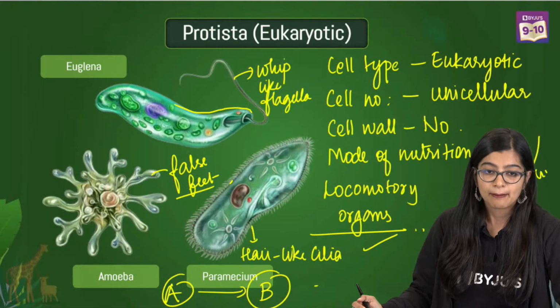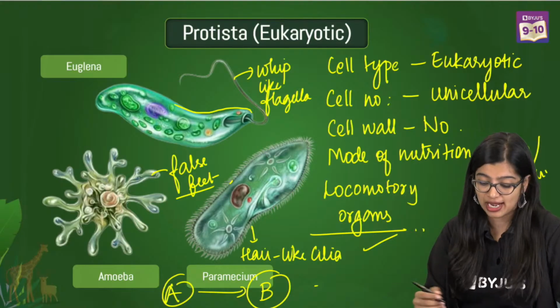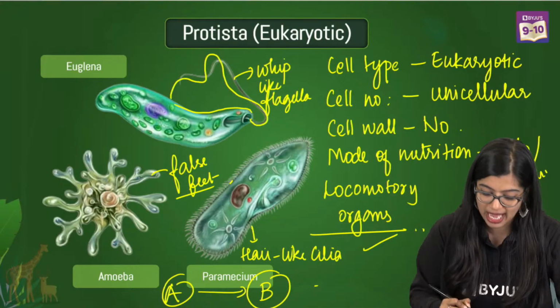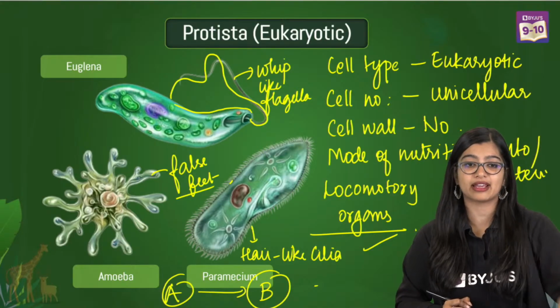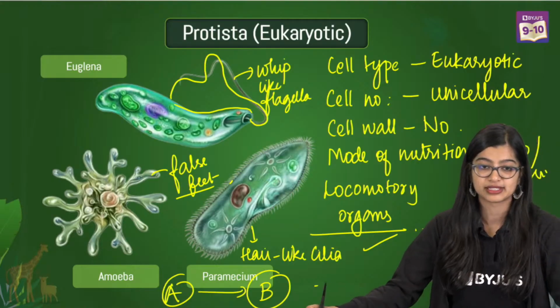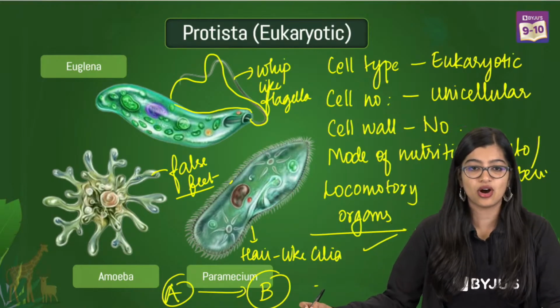Ma'am, what is flagella? Flagella is a long whip-like structure that will keep lashing back and forth and that will help in movement. Okay?